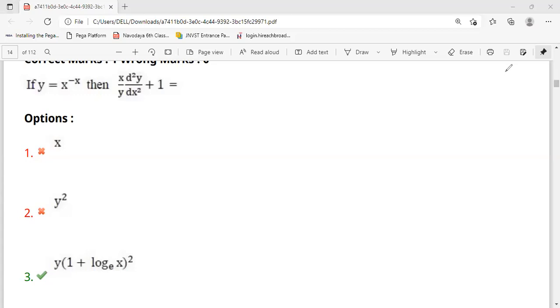Okay, this is differentiation. They're asking second differentiation here. If you know the basics of differentiation, then it will be easy. Differentiation and integration are very difficult if you don't know the basics. Okay, now they're asking y is equal to x power minus x. y is equal to x power minus x.